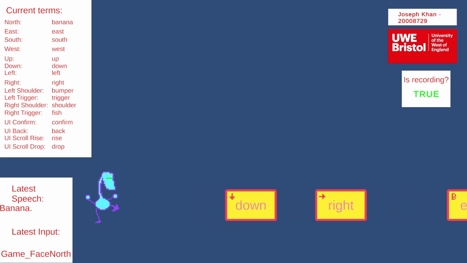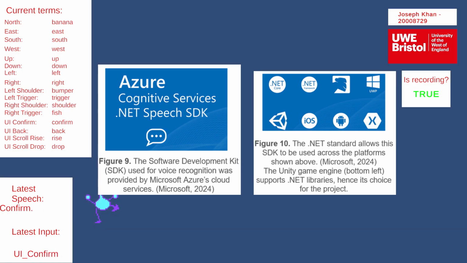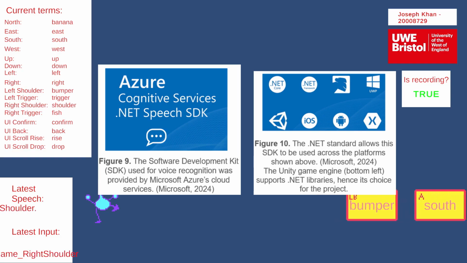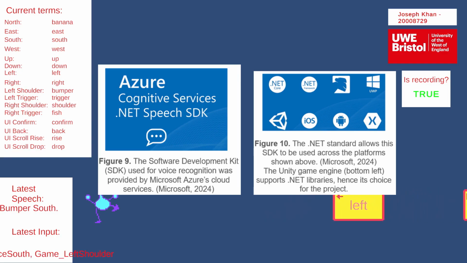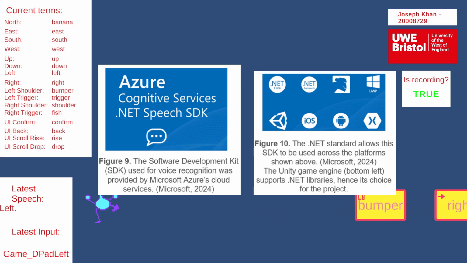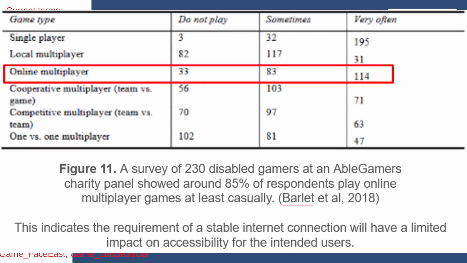To achieve the voice commands, Microsoft Azure's speech recognition kit was used. This supports continuous listening and multiple regions for speech, in keeping with the universal design ethos. It also has native support in the Unity engine, and is poised to build the game in Unity. The only problem with Azure is the demand for constant internet access to use the cloud service. However, this impact is lessened by the popularity of online games among disabled people.